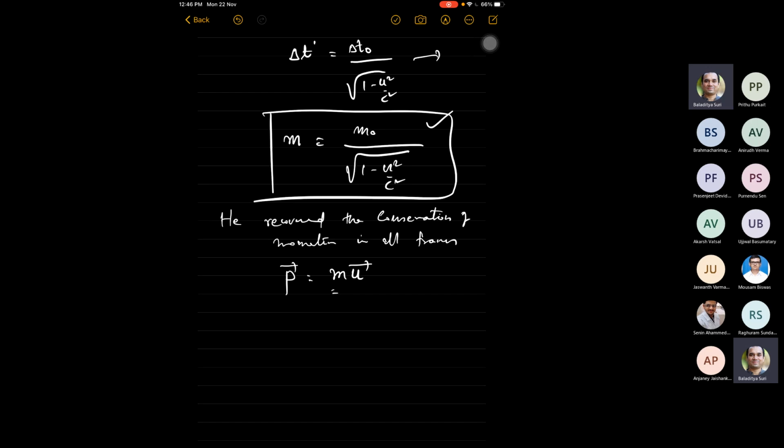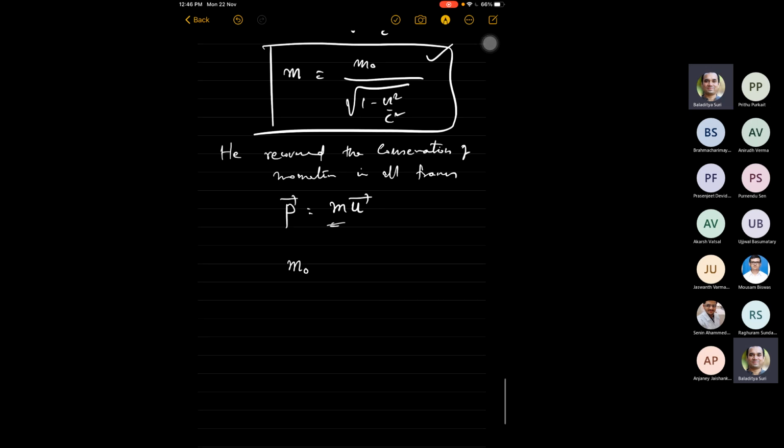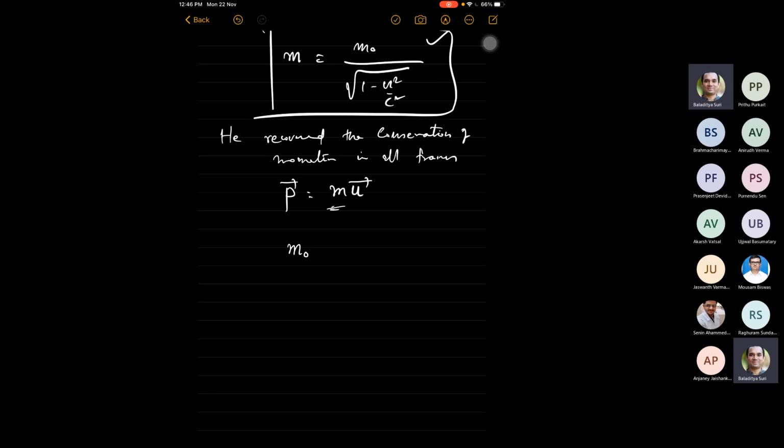Okay, so we denote it by the letter m, and whenever we want to specifically mention the rest mass of the particle, we use the subscript 0. So m naught is the rest mass and m is the relativistic mass. Now this is the definition of momentum even in special relativity, but m should now be understood as a frame dependent quantity.